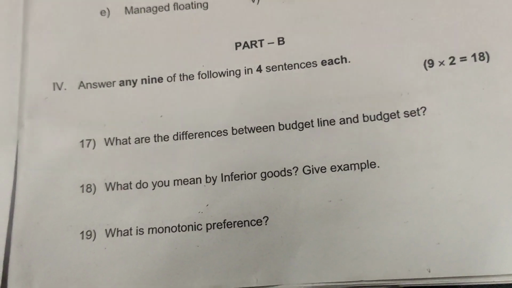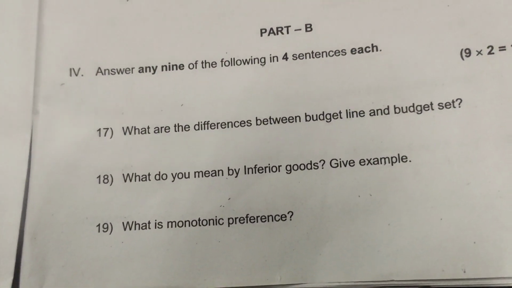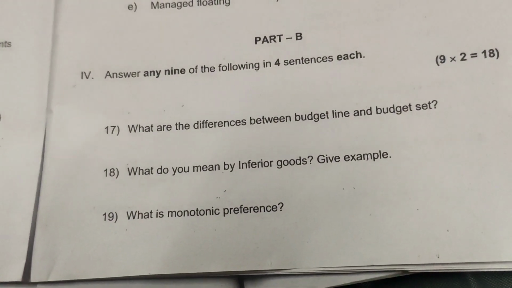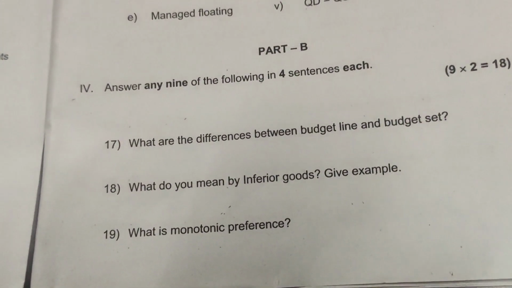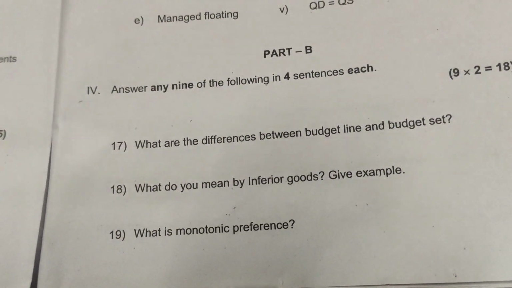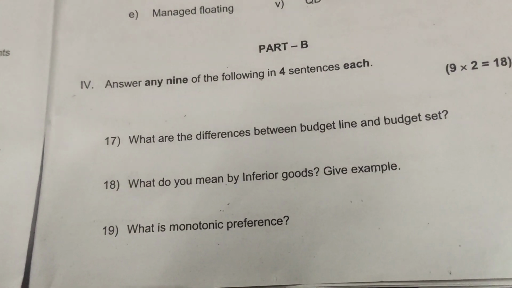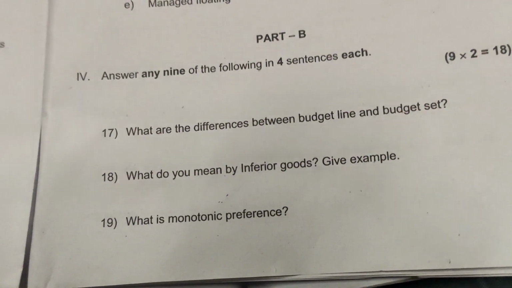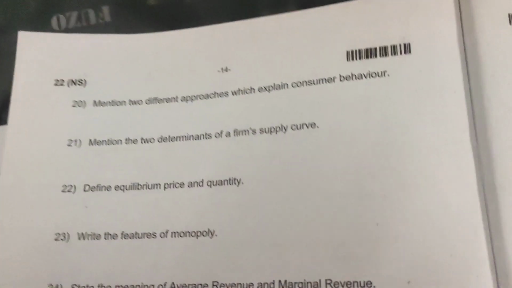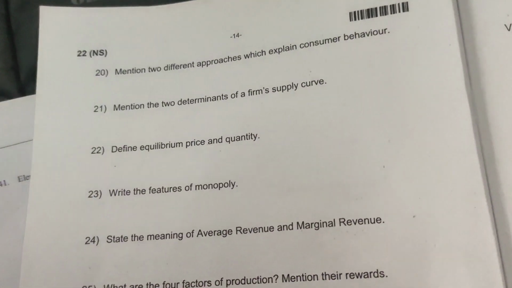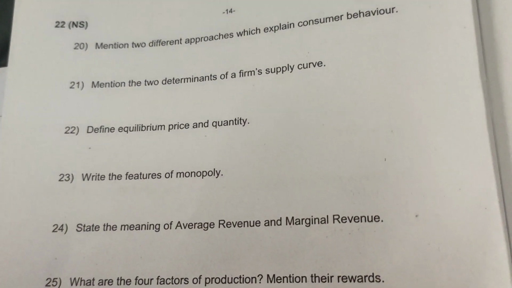What do you mean by inferior goods? Give example. When income increases, the demand for the inferior good decreases. Example, ragi, bajra, etc. What is monotonic preference? Monotonic preference is a rational consumer prefers more of the commodity that gives him higher satisfaction. The two different approaches are cardinal and ordinal approach. Two determinants of supply curve are technological progress and unit tax.